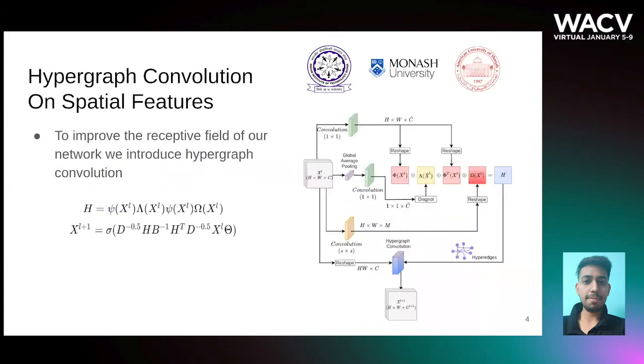The proposed hypergraph convolution on spatial features helps to increase the receptive field of our network, due to which our network is able to understand the global context of the image. For hypergraph convolution, we need to determine the incidence matrix, which we define as a dot product of four data-dependent matrices. These matrices are produced using convolution on spatial features. Finally, using these incidence matrices, we compute the hypergraph convolution.